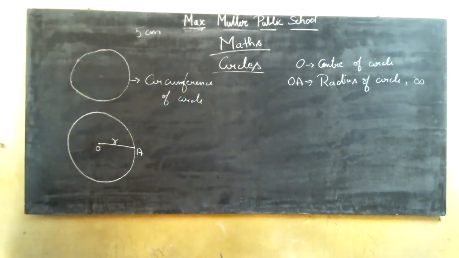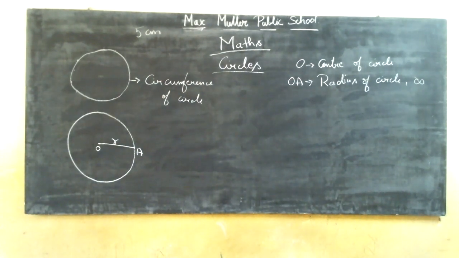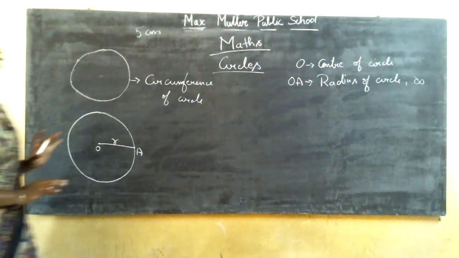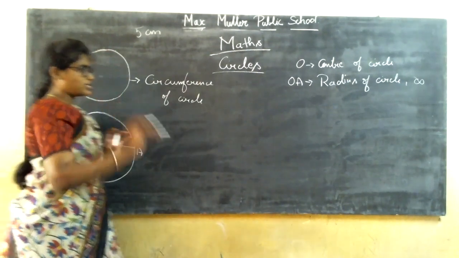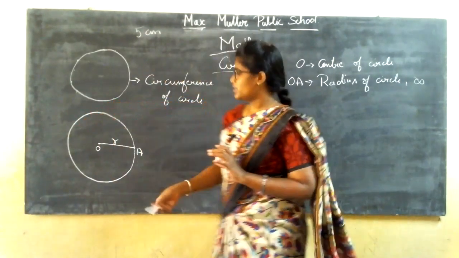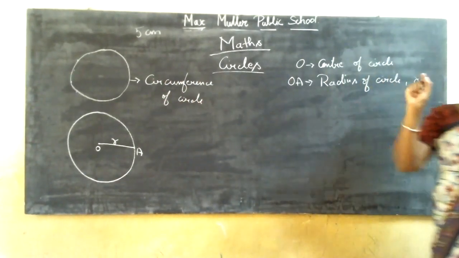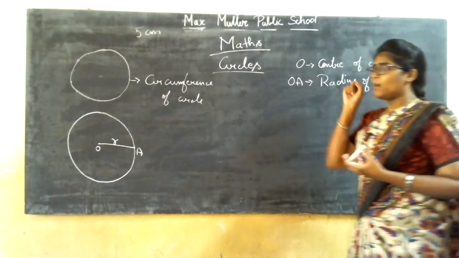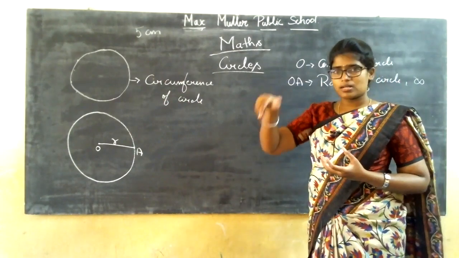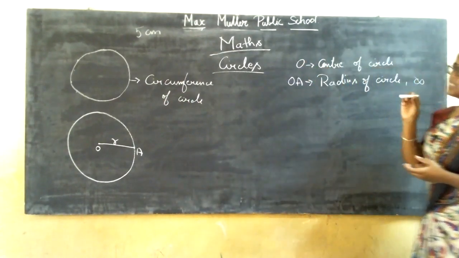Now you have a clear picture of the circumference, the center and the radius of a circle. What is the circumference of a circle? It is just the outer lining, the outer boundary of a circle. Then what is the center of a circle? If you have any point as a reference, that is the compass sharp point, you point it on the paper and draw the circle, right? That sharp point is called the center of the circle.